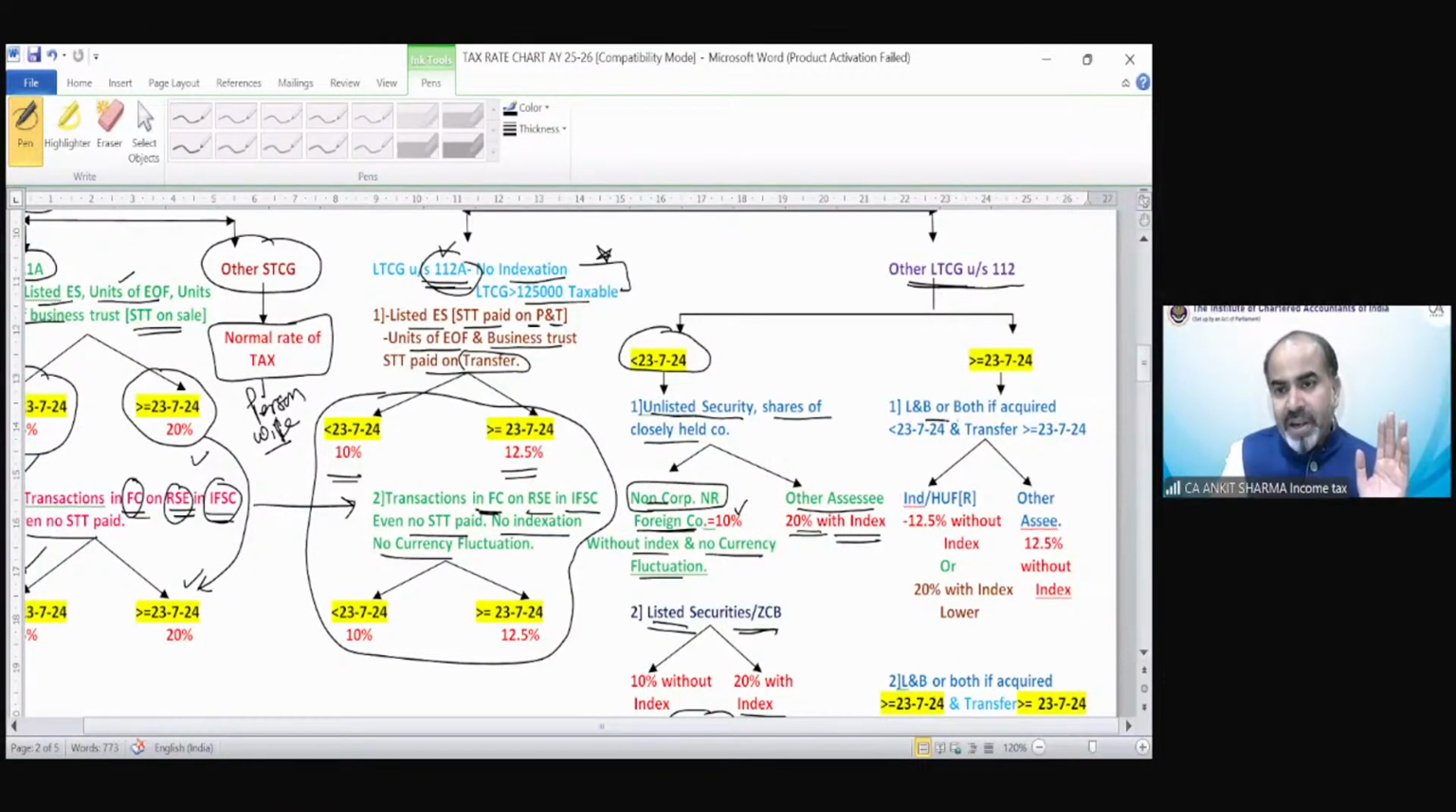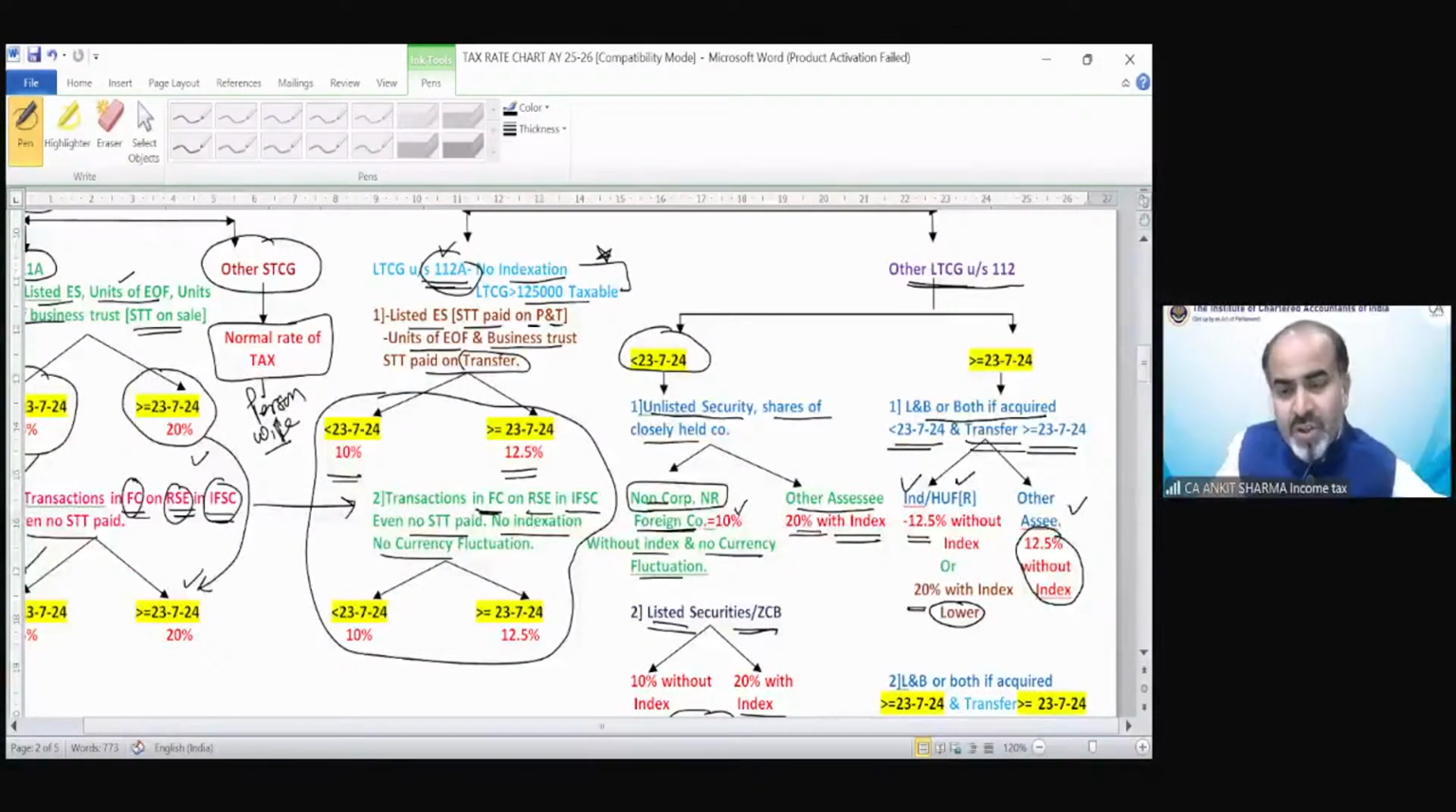In that case, we have to find the lower. So if land and building are both acquired before 23rd July 24 and transferred on or after 23rd July 24, we have two options: 12.5% in case of individual, HUF, resident, 12.5% without indexation or 20% with indexation, the lower will be the tax. For other assessees, other than individual HUF resident, it would be 12.5% without indexation. It's a normal case.